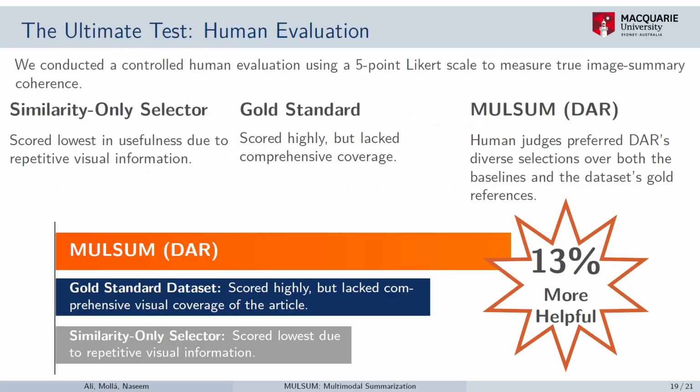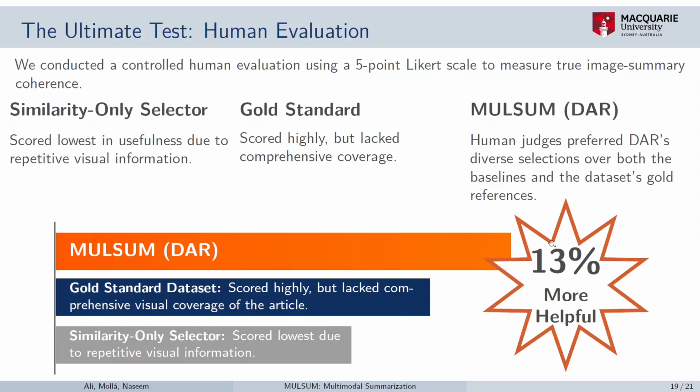We also did human evaluation to verify whether our diversity or DAR based approach is actually good or not. And results were as expected. Our DAR based image selection was ranked 13% more helpful by human users as compared to the gold standard labels we had in the MSMO dataset, or the similarity only selection.